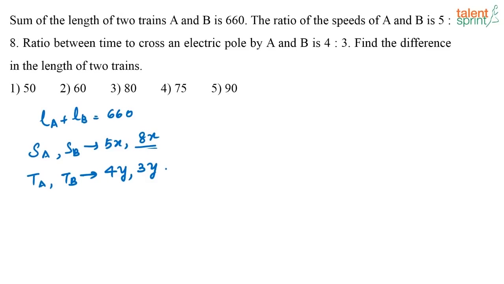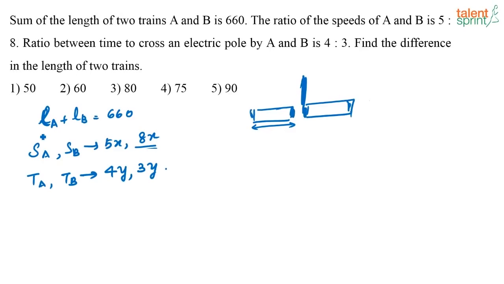Now what is the length of the train? Time is taken to cross a pole, right? To cross a pole, the distance travelled by the train is nothing but the length of the train, correct? Because the pole is like a point, right? Now there is a train here. This train has to completely cross this pole, means it has to cover the distance of the length of the train itself. Basically this point has to come here and this point has to come here, right?